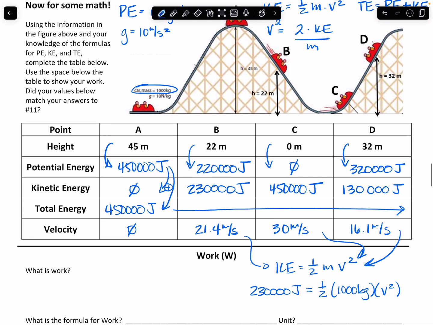So at position D, I'm higher off the ground than I am at B or C. So I should have more potential energy than kinetic, which means I should be moving slower than I am at either of those two positions. And if I compare, that is the case.